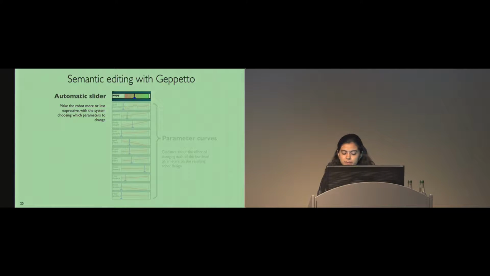The regression functions power the two main semantic editing features in Geppetto. The first one is called automatic slider, and it allows users to edit the semantic properties of the motion without worrying about the low-level motion parameters. So for instance, by dragging the angry slider, the user will be able to make the robot move in a more or less angry manner.